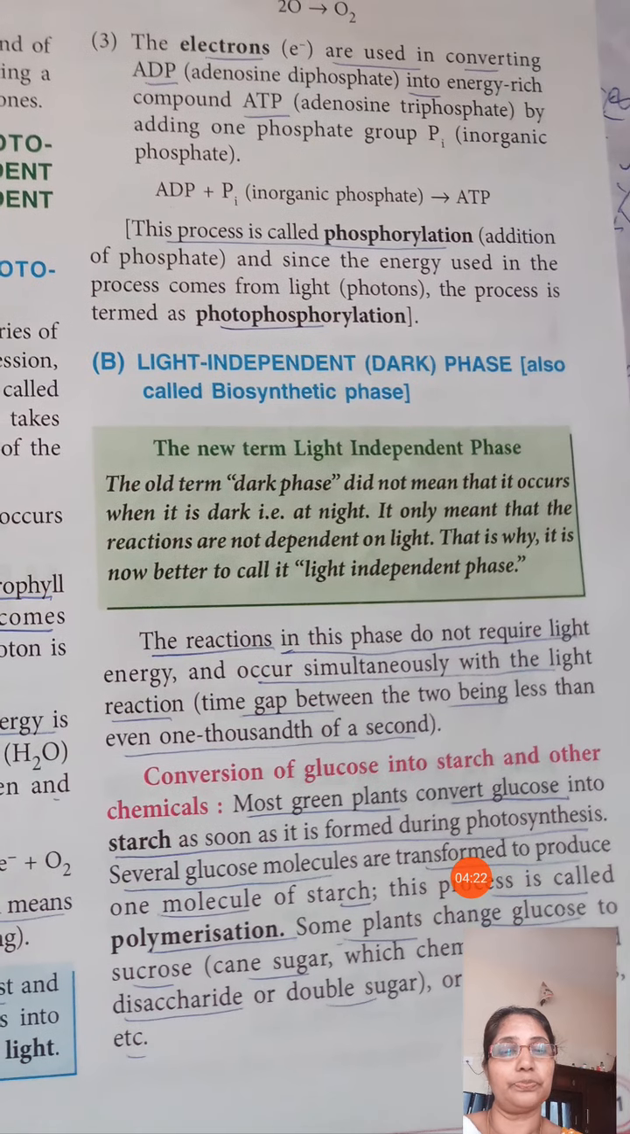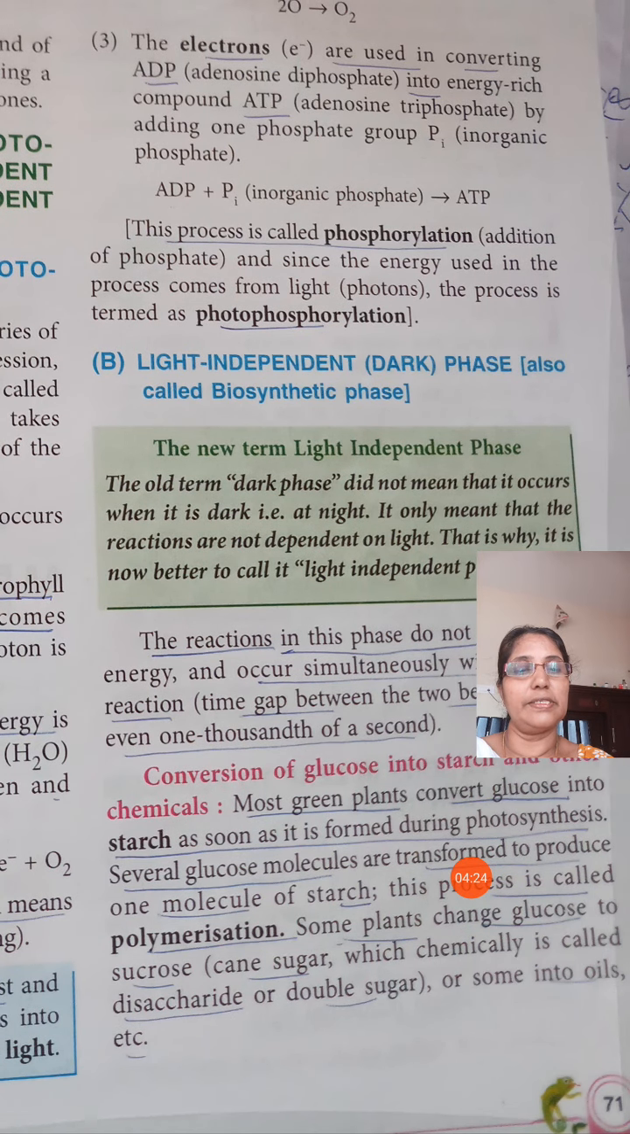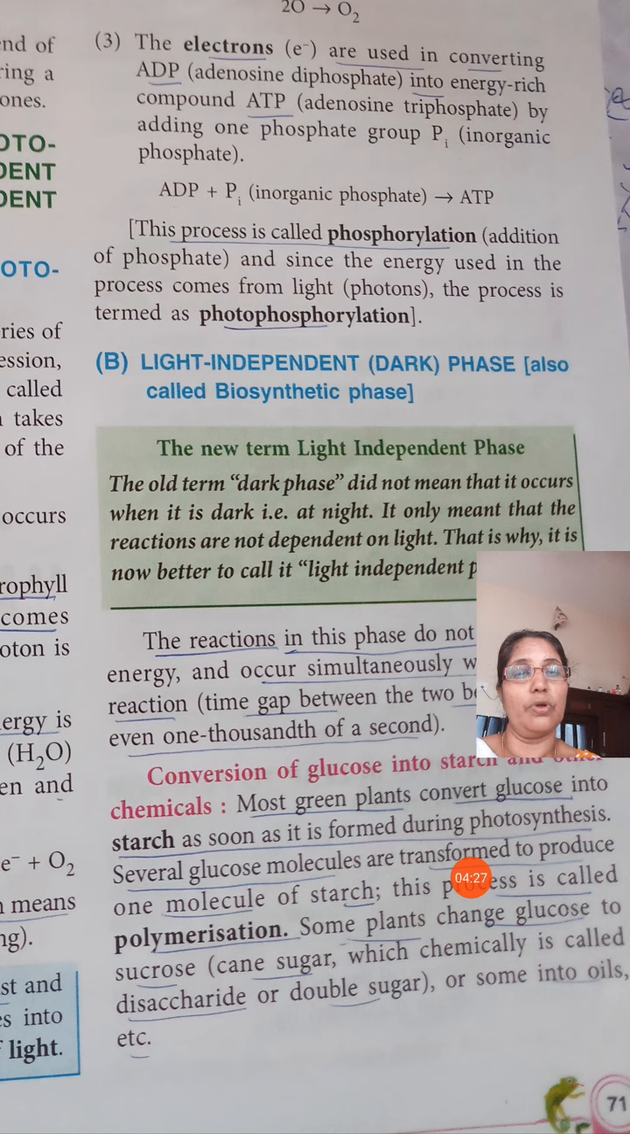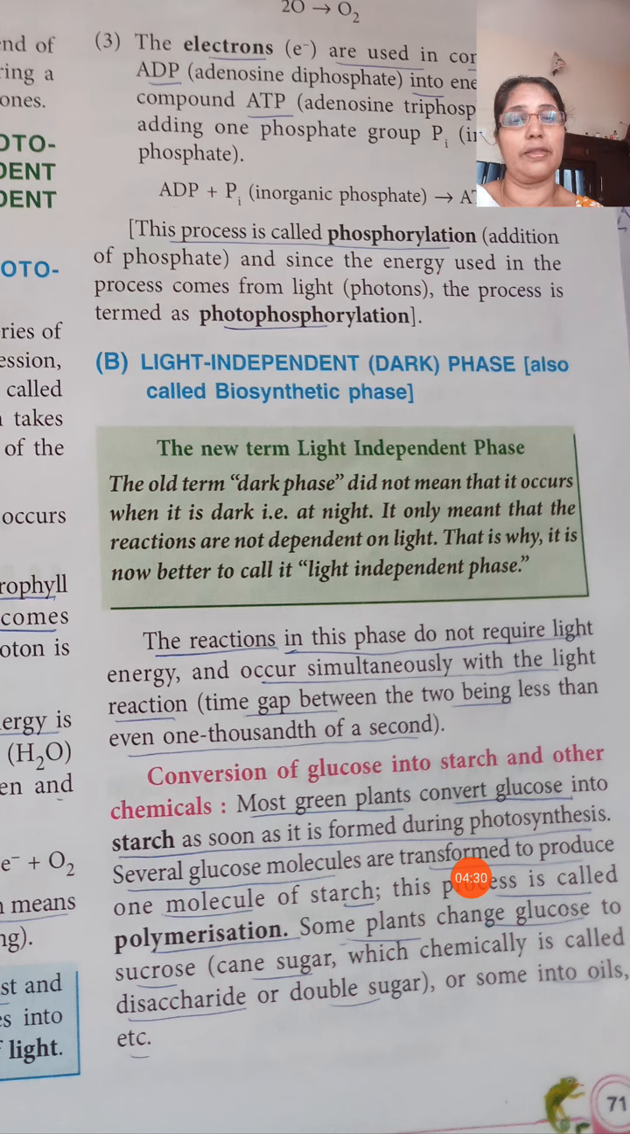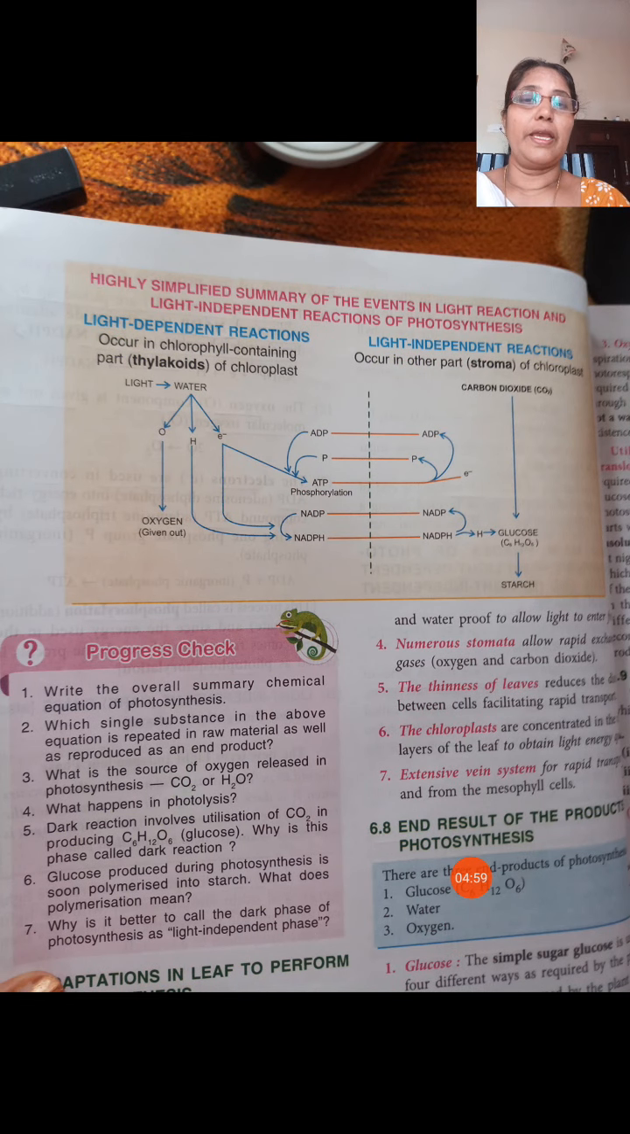Then again, in some plants glucose is changed into sucrose or cane sugar, meaning sugar from the sugar cane, which chemically is called a disaccharide. Disaccharide means two glucose molecules attached together forming sucrose or double sugar, or some is changed into oil. Many plant products are produced from glucose.